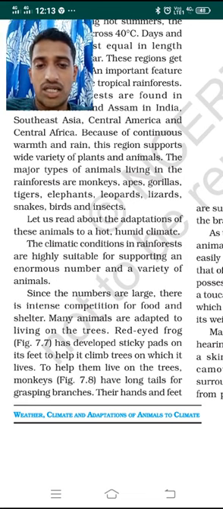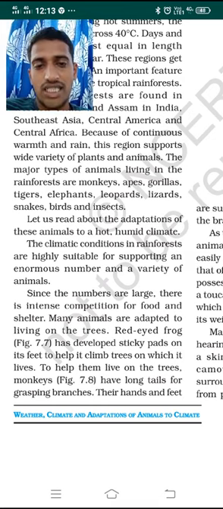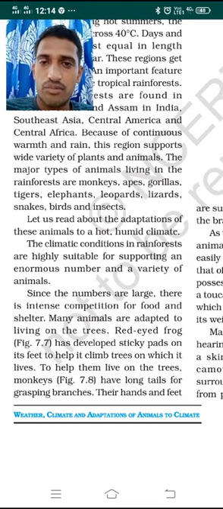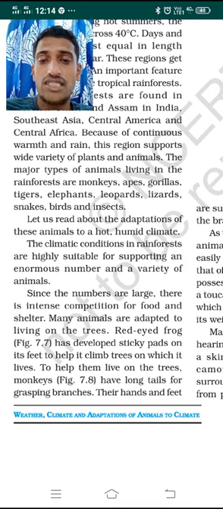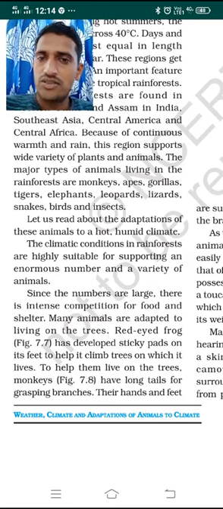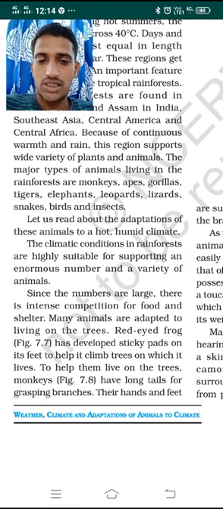The climatic conditions in rainforests are highly suitable for supporting an enormous number and variety of animals and plants. Since the number of animals present in this forest is large, there is intense competition for food as well as shelter. When the number of people living in one particular village is more, there is a fight between them to get food and so on. In the same manner, since the number of animals living in the tropical rainforest is more, there is much competition for getting food and shelter, to have their own limit of area.